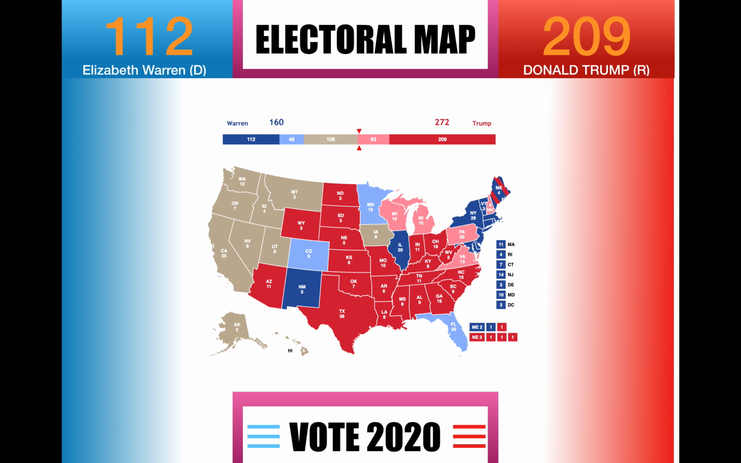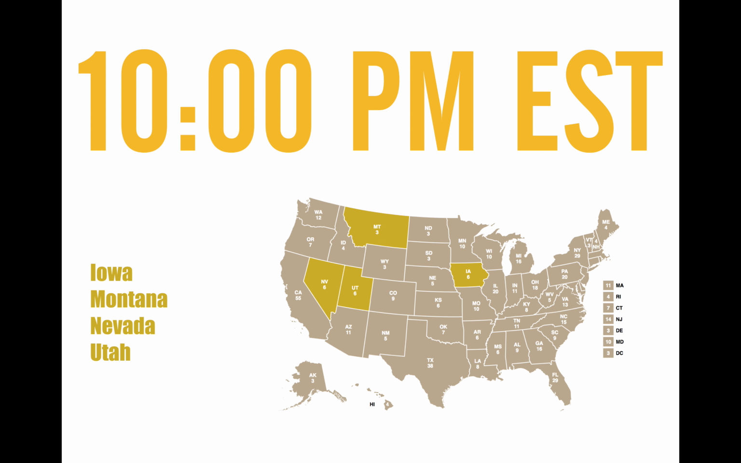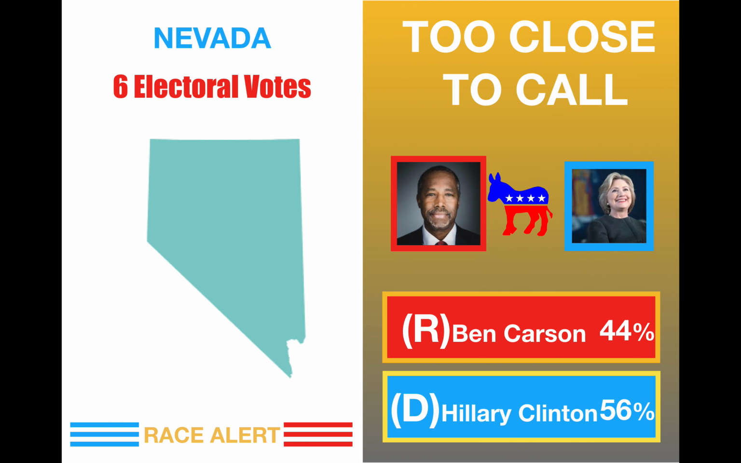And this is what the electoral map would look like with the Democrat and Republican on opposite sides and the map on the screen. And this is one of the older themes, one of my first themes actually. It goes a lot faster, but this was the Ben Carson versus Hillary Clinton video. This is what a too close to call scenario would look like.